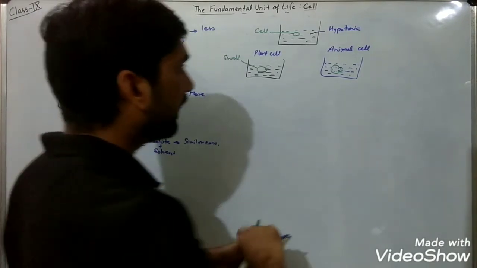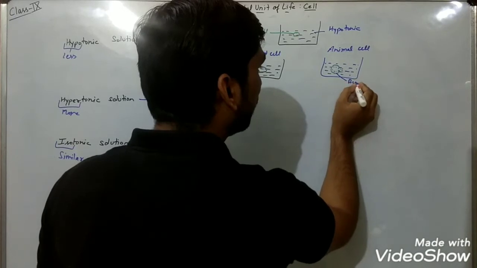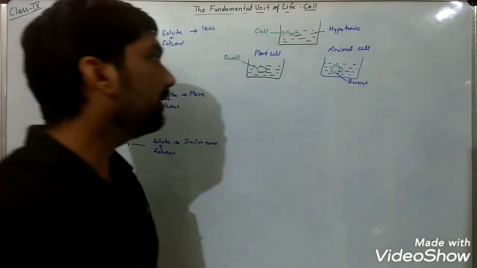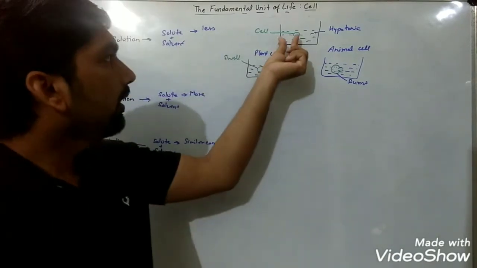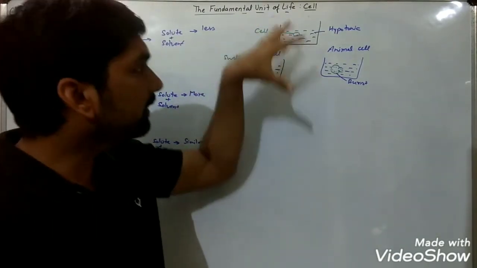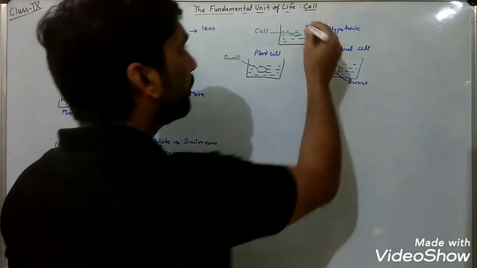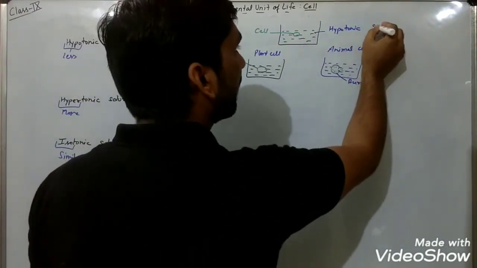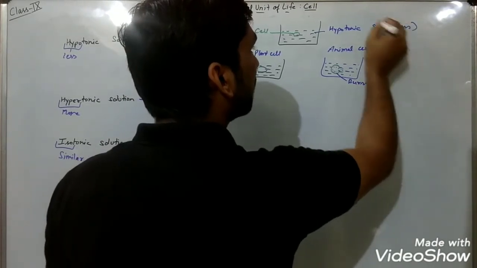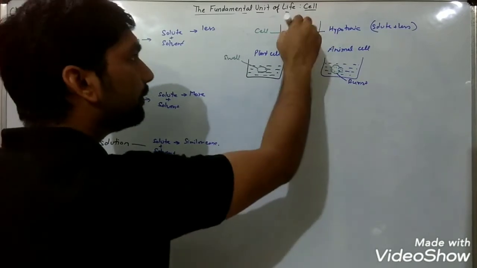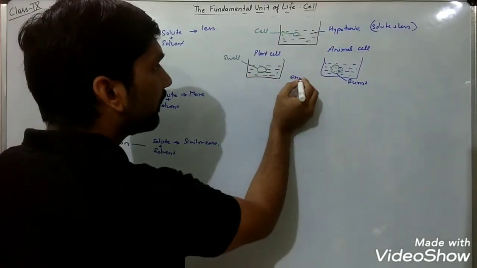Finally, the animal cell will burst. And why is this happening? Because when we have placed the cell in this hypotonic solution, since the amount of solute was less, the water moves inside the cell. This process is known as what?